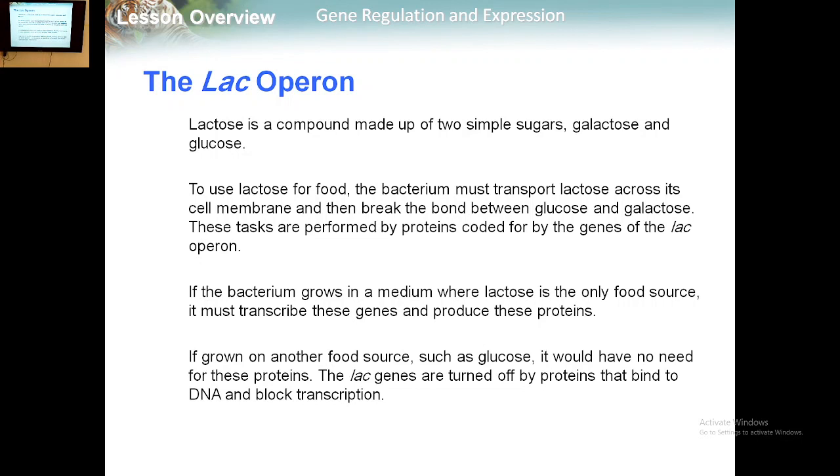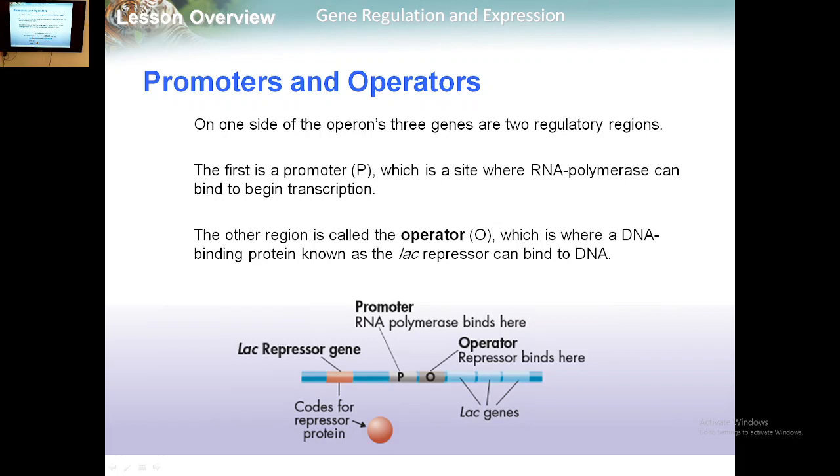So again, lactose is made up of 2 sugars, galactose and glucose. If the bacterium grows in a medium where glucose or galactose is found, then there is no need for the lac genes. If there is no food resource except lactose, we need to switch on the lac operon. On one side of the operon's 3 genes are 2 regulatory regions.